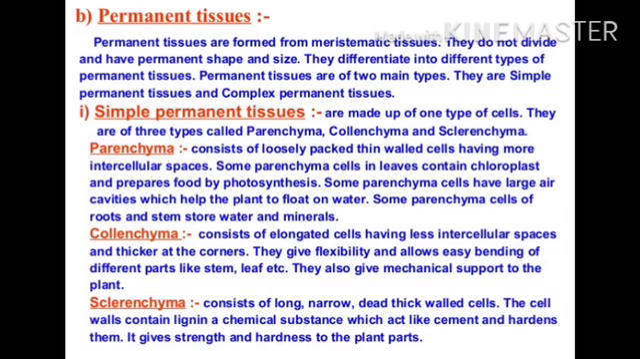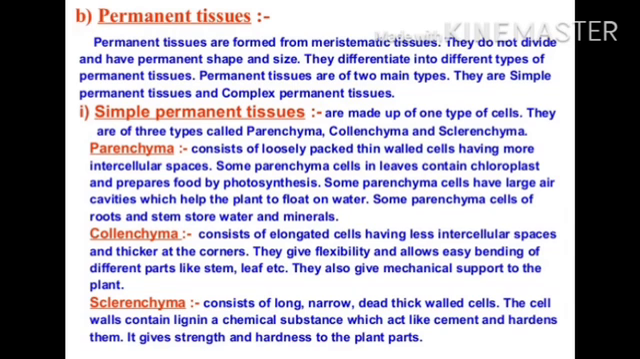Now the second is collenchyma. It consists of elongated cells having less intercellular space and thicker at the corner. They give flexibility and allow easy bending of different parts like stem, leaf, etc. They also give mechanical support to the plant.